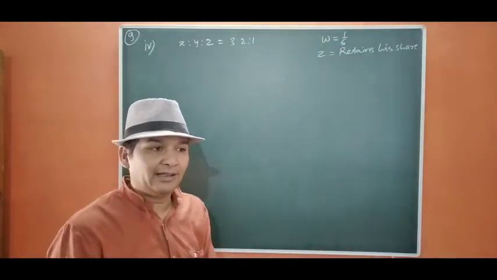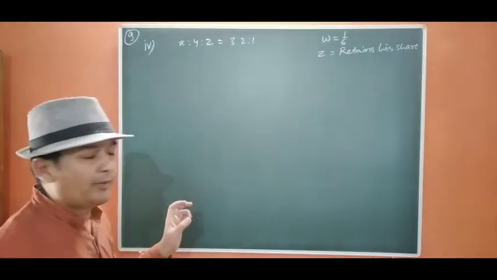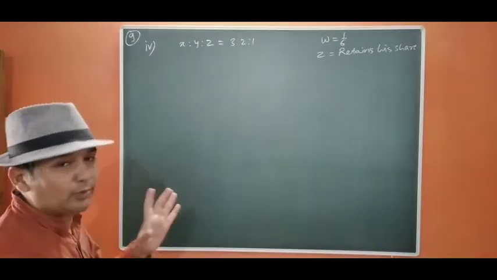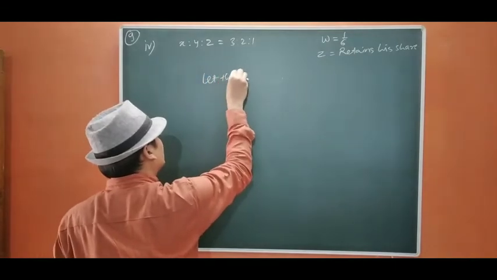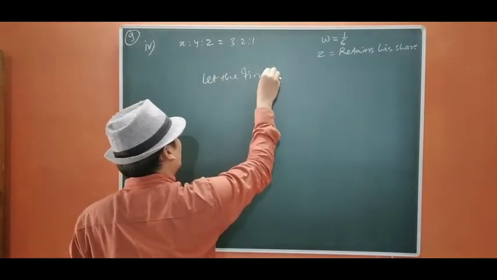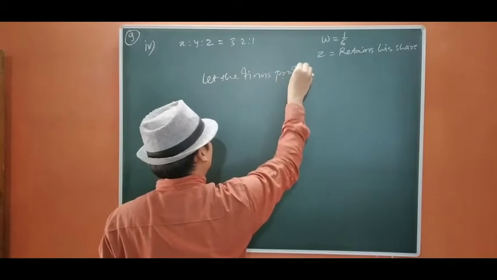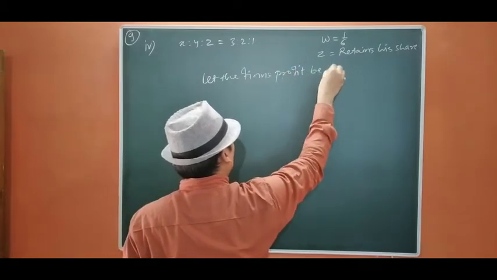Now it is very clear that he is not taking from any particular partner, that means he is taking from the firm. So let the firm's profit be 1. Okay.